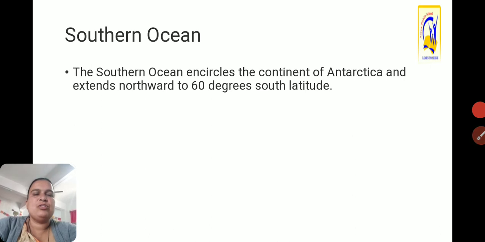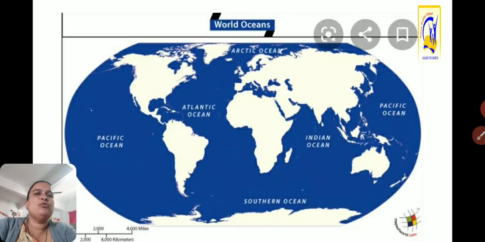Then the Southern Ocean. The Southern Ocean encircles the continent of Antarctica and extends northward to 60 degrees south latitude. Here it is, the Southern Ocean. It is located completely in the southern hemisphere, up to 60 degrees south latitude.